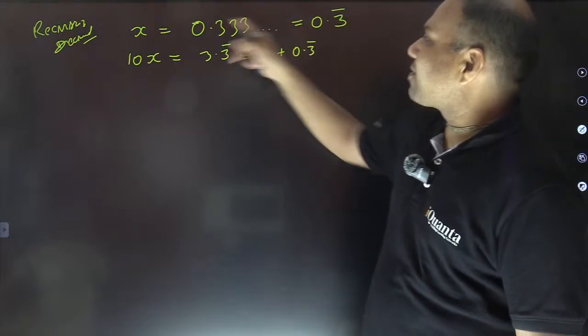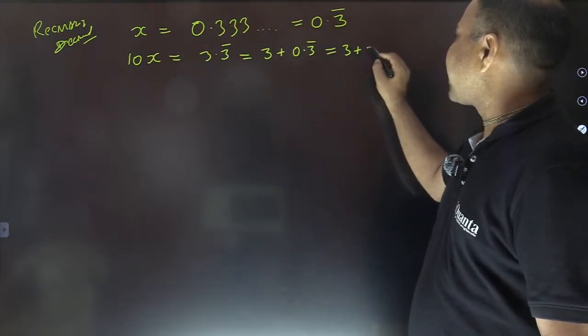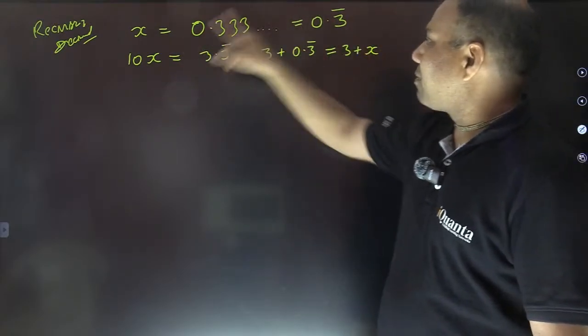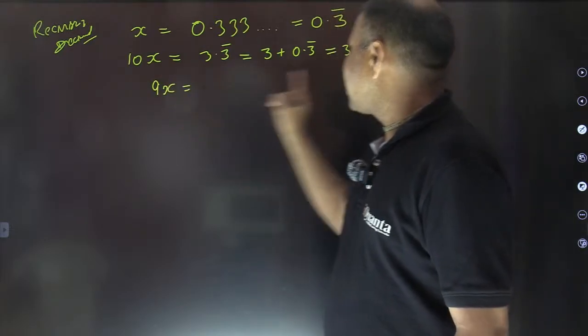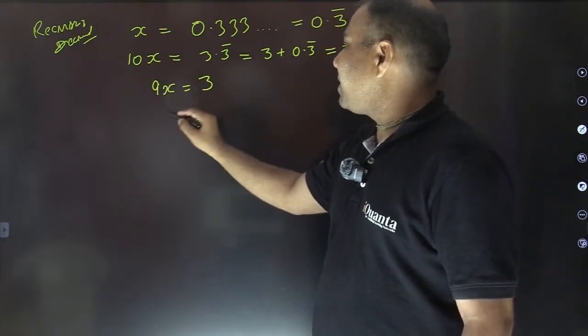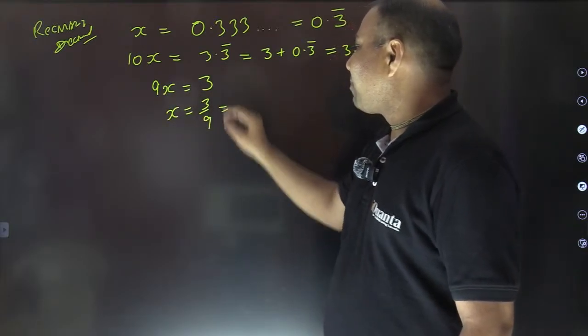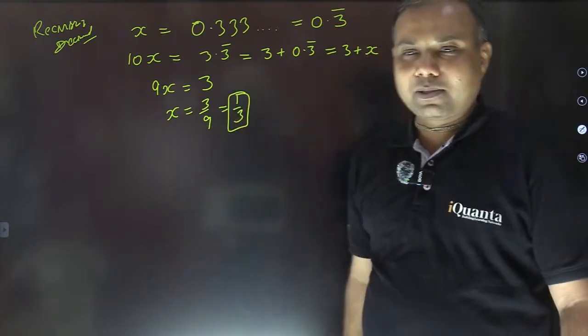This 0.3 bar was nothing but x, so basically it is 3 plus x. Now subtracting x from the left-hand side, I get 9x equals 3, which means x is equal to 3 by 9, and in simplified form it comes out to be 1 by 3. So that is our answer. Theek hai na?